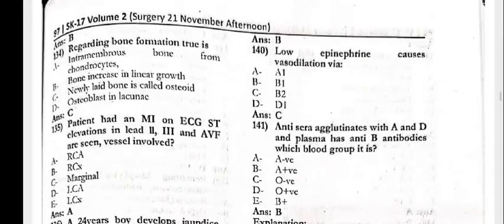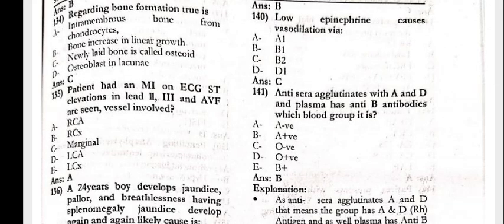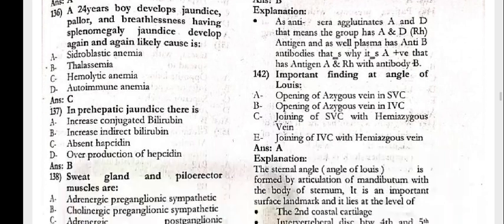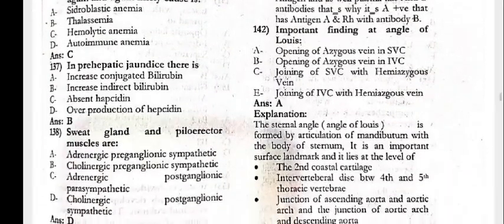Next, low epinephrine causes vasodilation via B2. Anti-sera agglutinates with the A and D, and the plasma has anti-B antibodies. Which blood group is it? That is A positive. Important finding at the angle of Louis is opening of the azygos when the superior vena cava.